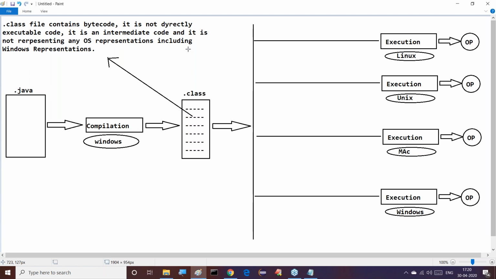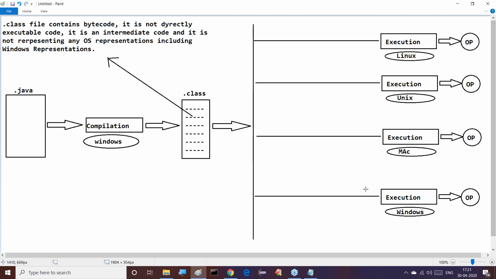Good. This is a total intermediate code, a natural bytecode, not having any operating system representations. But the point is, if you want to run this bytecode on Linux, Unix, Mac, or Windows, this bytecode must have the respective operating system representations. On Linux, the bytecode must have Linux representations. On Unix, Unix representations are required. On Mac, Mac representations will be required. On Windows, Windows representations will be required.